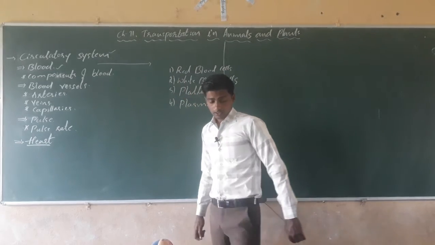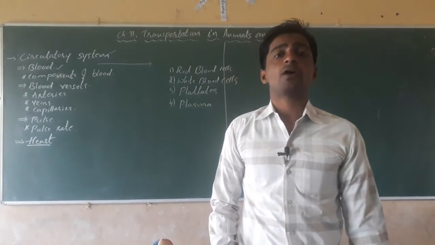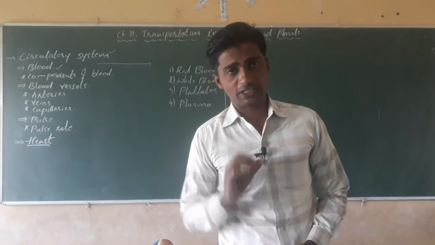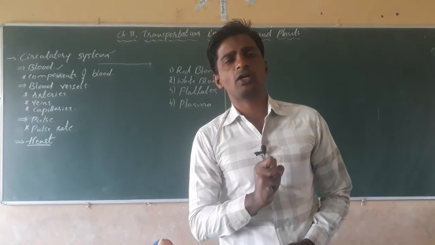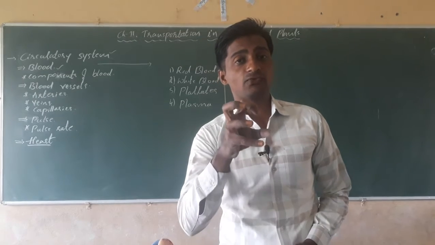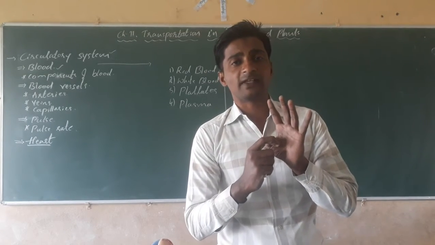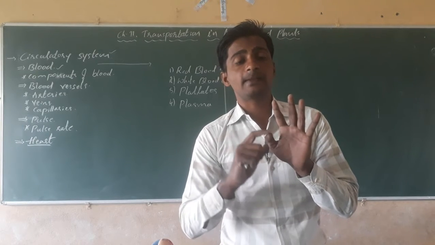See here, when we examine the blood, we will see four components. Blood is a liquid material which transports the essential materials from one part of the body to another part, and contains four main components. The first one is red blood cells, shortly we say RBC.